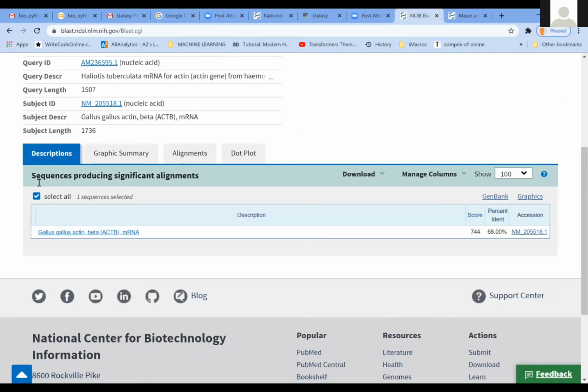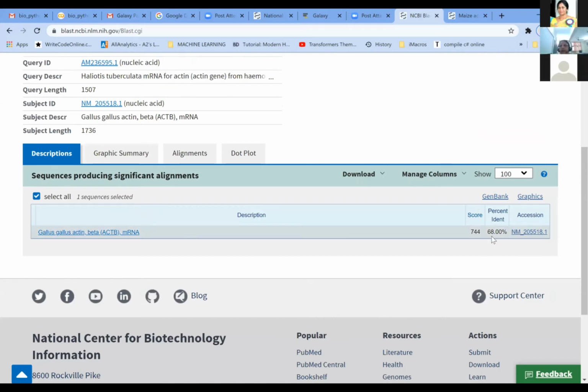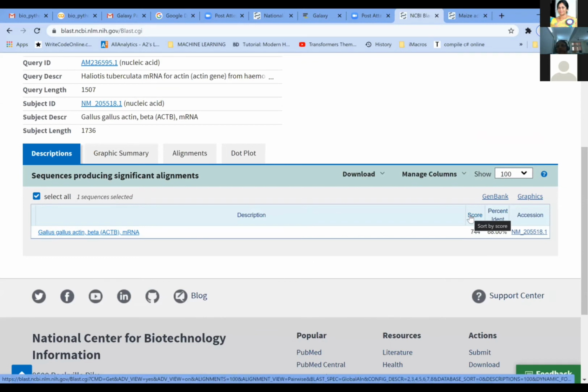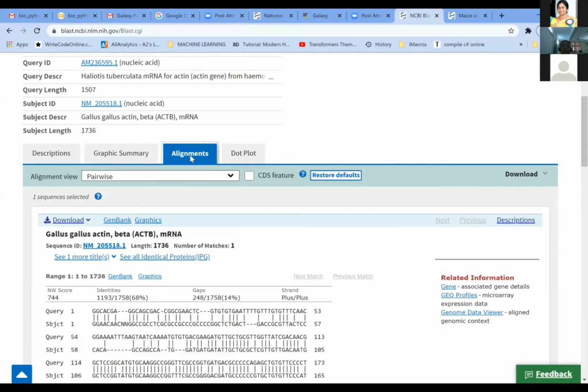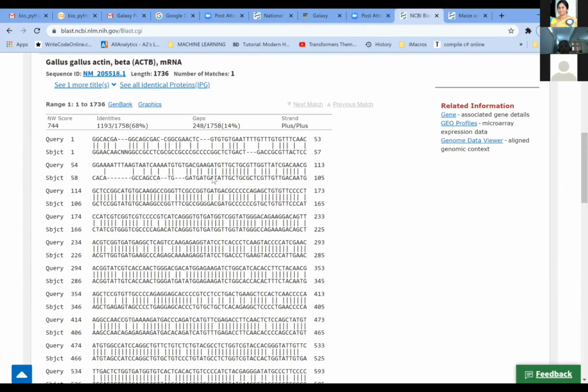So this is the output. You can see that there is 68% identity between the molluscan actin and the chicken actin. The score is 744. I told you what this score exactly means, by taking the match score and the mismatch score. Now in this window, you have 4 links here: descriptions, graphic summary, alignments, and dot plot. Madam was telling us about dot plot in the morning, how it will be aligned. So this is the graphic summary. This is the sequence alignment. When you go to alignments, this is how the alignments are going to be shown on the screen, right?